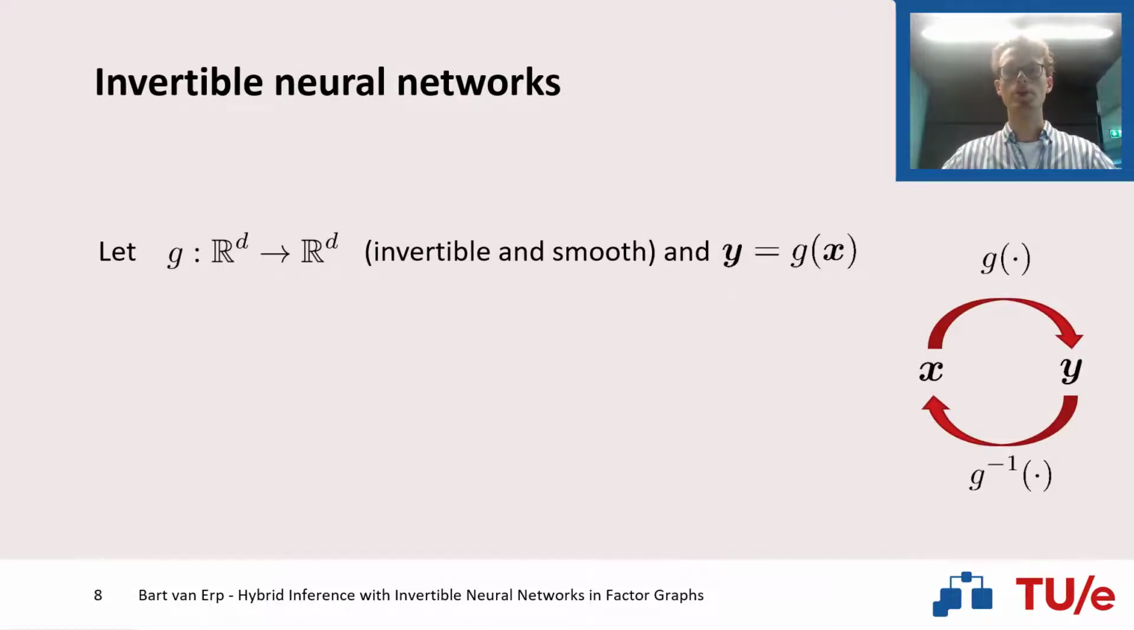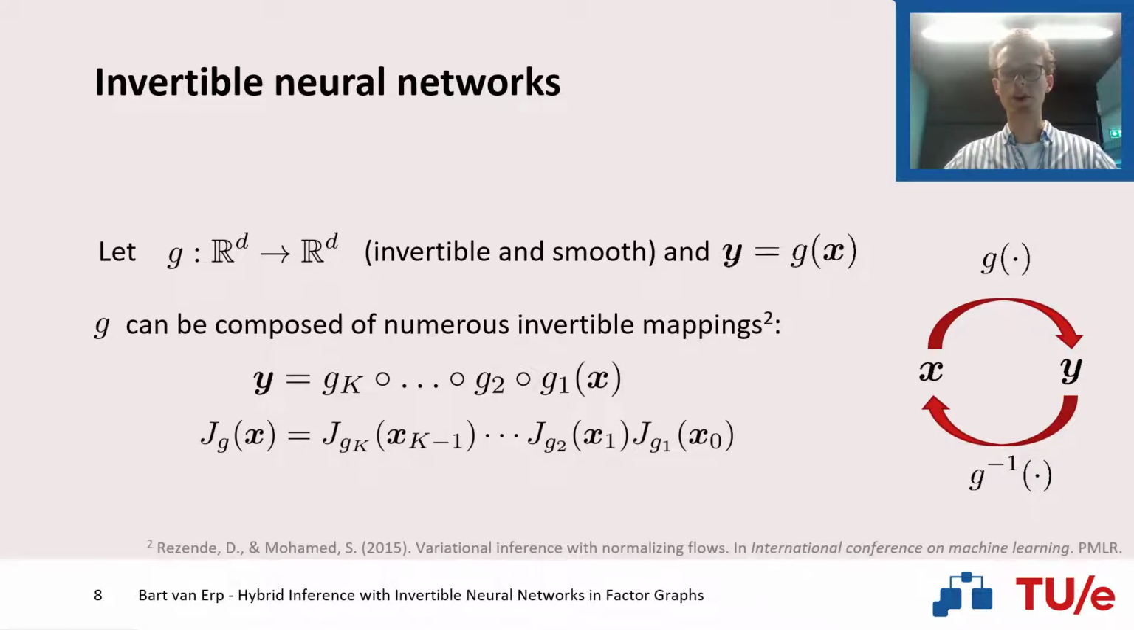In our paper we resolved this issue by turning to invertible neural networks based on recent advances in the normalizing flows community. Let's consider the function g to map an input x from a d-dimensional real space to an output y, also a d-dimensional real space. And we enforce this function g to be both invertible and smooth. If we have this invertible function, then suddenly we can compute this backward message through this function g again, and we can perform inference in all kinds of different models.